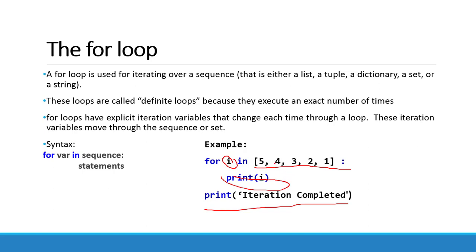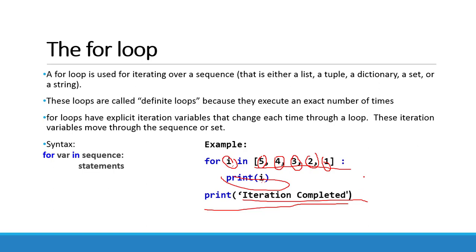First of all, the element 5 is assigned to the variable i, and then 5 is printed. After that, in the next iteration, element 4 is assigned to the iteration variable i, and then it is printed. After that, number 3 is assigned to i and printed. Then number 2 is assigned and printed. And at the end, number 1 is assigned and printed. So 5, 4, 3, 2, 1 is printed, and at the last, iteration completed is printed.